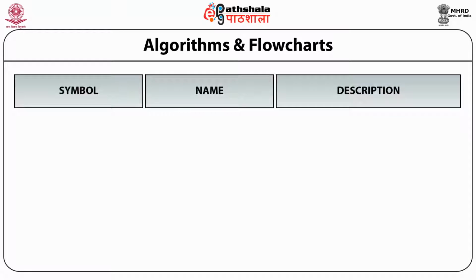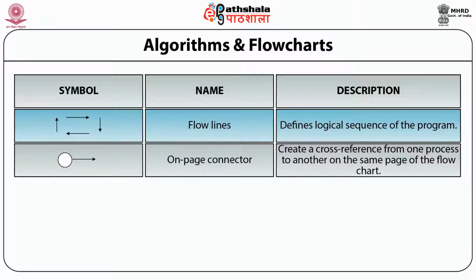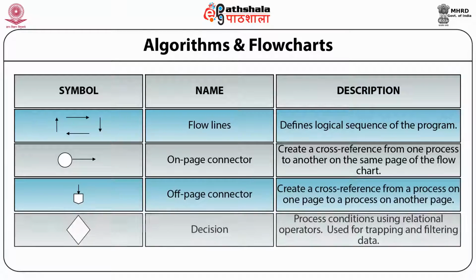This figure shows more types of symbols for flowchart, that is flow lines, one page connector, off page connector, and a decision symbol. The flow lines are used to show the logical sequence of the program. One page connector is used to create a cross reference from one process to another process on the same page. Off page connector is used to create a cross reference from one process to another process, that is, from one page to another page.